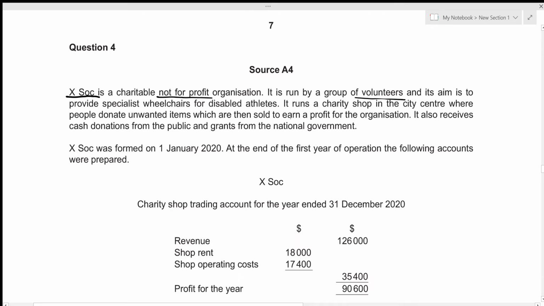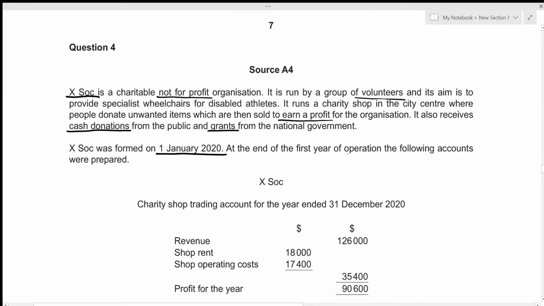Alright, so their main source of profit is by running a charity shop. They sell donated unwanted items. Then it also receives cash donations from the public and grants from the national government. So these are the main sources of income. The first one is the cash donations and the second one is the grants. Then X Society was formed on 1st January 2020. At the end of the first year of operation, the following accounts were prepared.